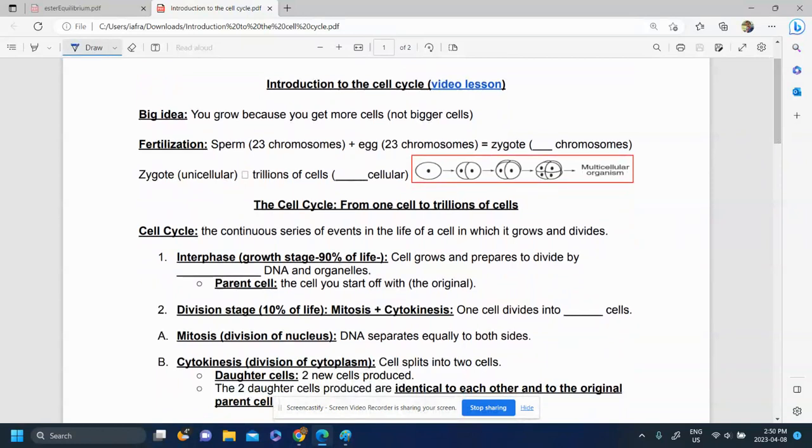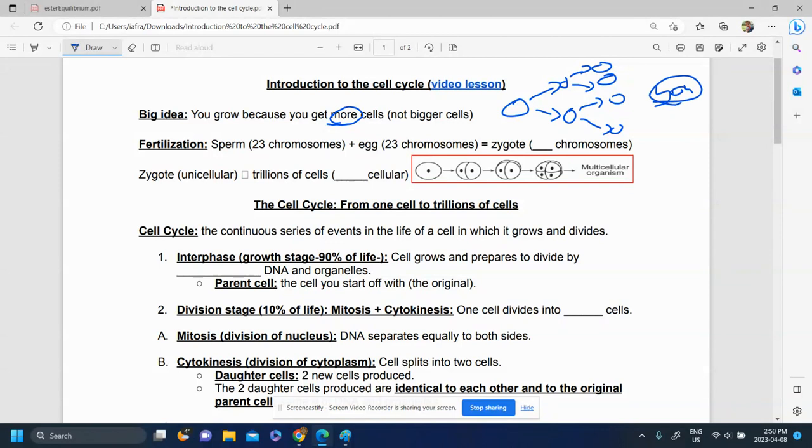So the big idea from this lesson is that the reason that we grow is not because you get bigger cells, but because you get more cells. So one cell will become two cells, and then those cells will become more cells, and that cycle basically continues over and over and over again until eventually we become you, which is trillions of cells, this multicellular organism.